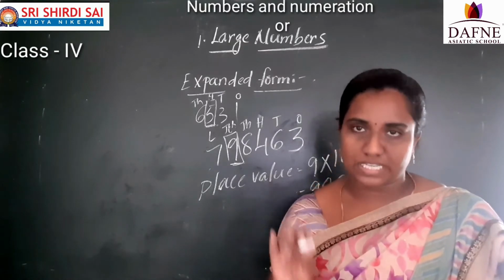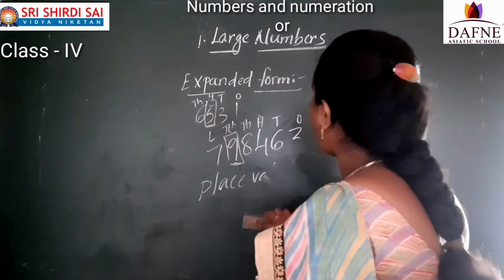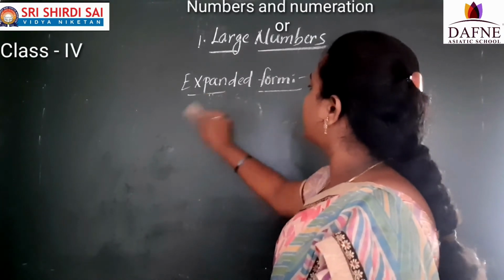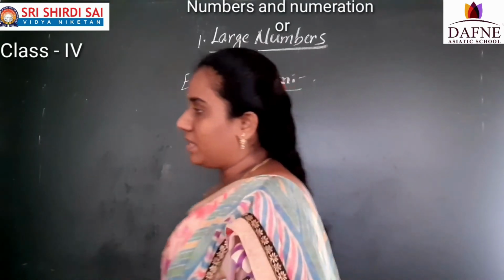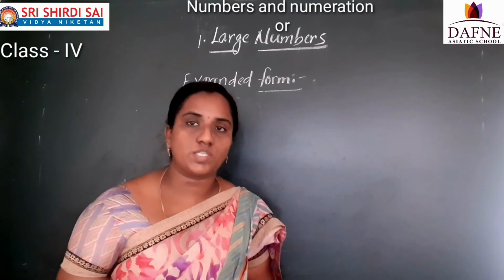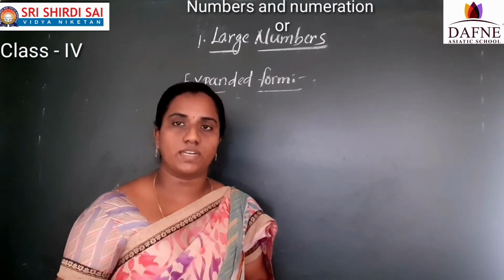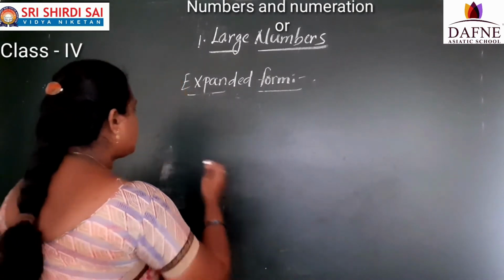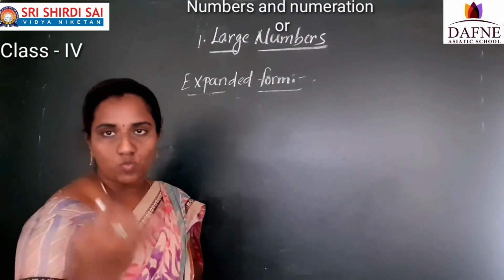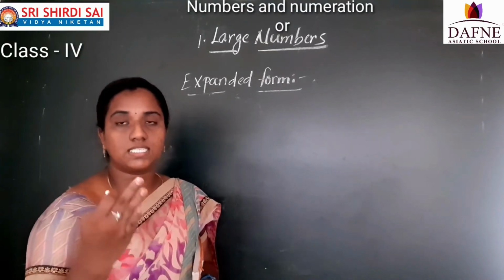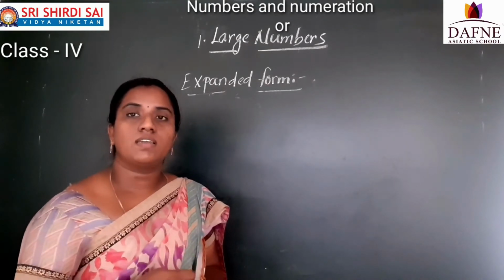Have you understood about the face value and the place value? Now next one. Now see here, we are going to learn the expanded form. We have 2 steps in the expanded form. I am going to teach you that. What is expanded form? A number can be split into the ones, tens, hundreds, thousands, lakhs and 10 lakhs. That is called expanded form.